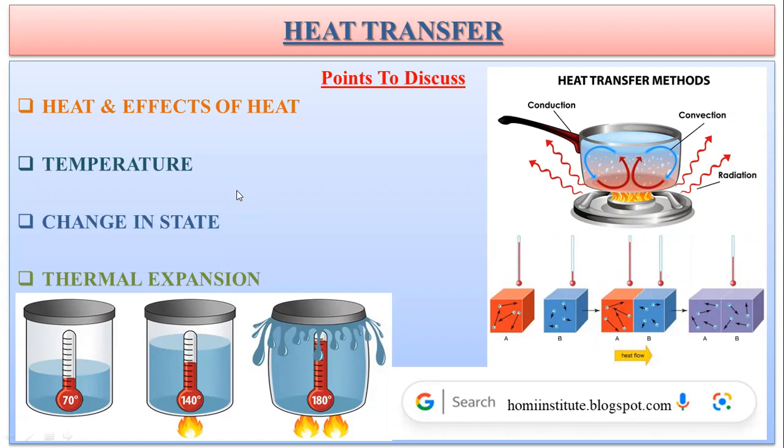So what are the things we are going to see in this chapter? Here are the points: heat and effects of heat, temperature, change in the state, as well as thermal expansion. यही हम लोग का मेन टॉपिक होने वाला है, थर्मल एक्सपेंशन होता क्या चीज है. So let's understand more on this heat.